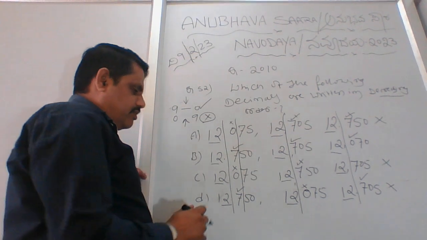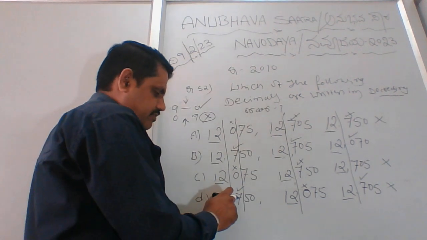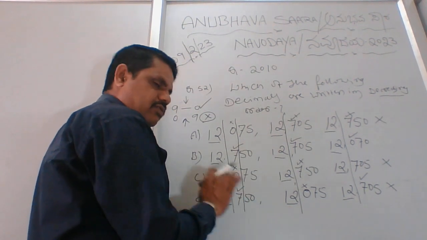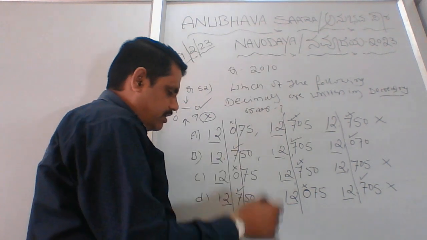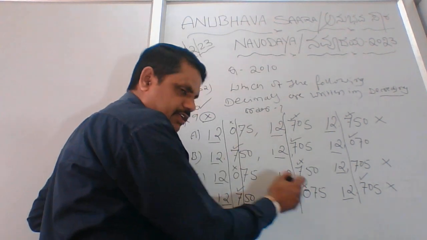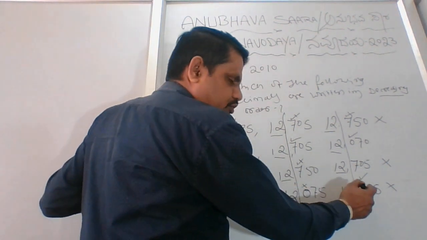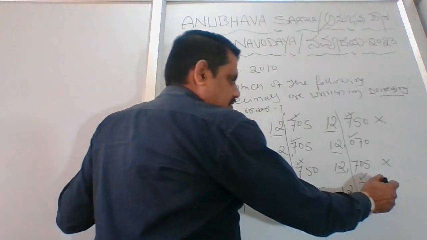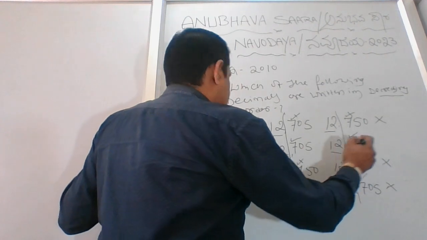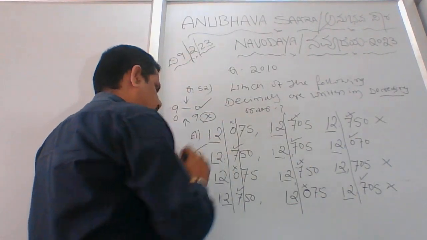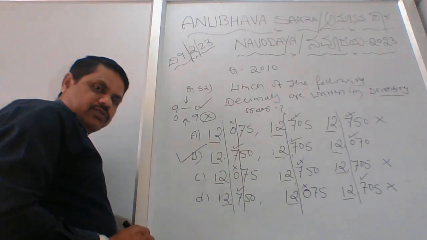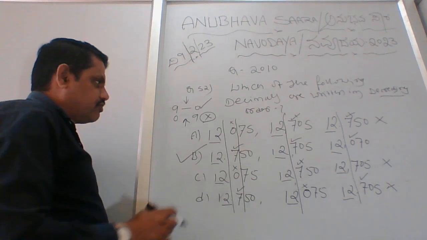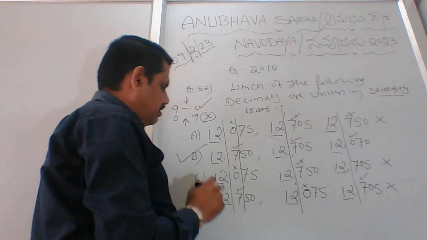Clear? I'll explain once again. Why it is wrong: 7 is fine, well and good. What we are expecting from the decreasing is again 0. Again it's supposed to come here as 0, but it's not 0. It's 7. That means this option is also rejected. So the correct option is B. Got it?